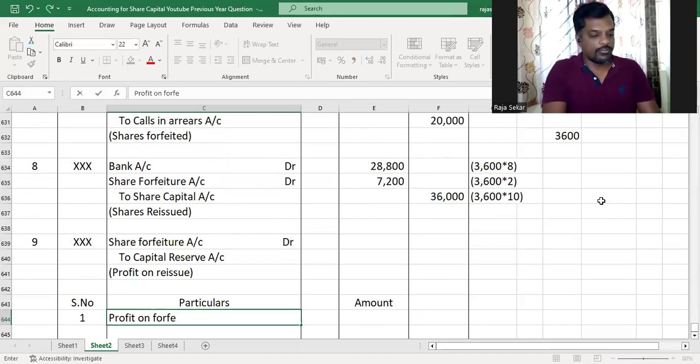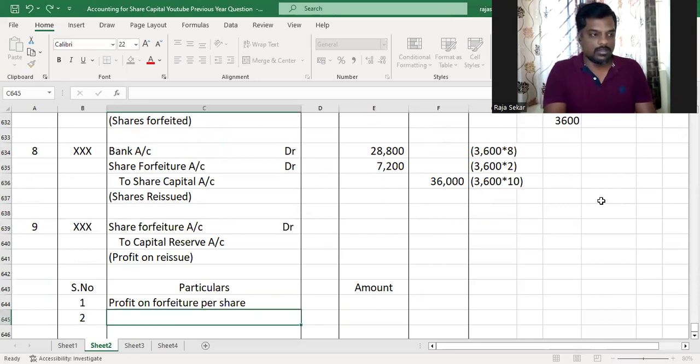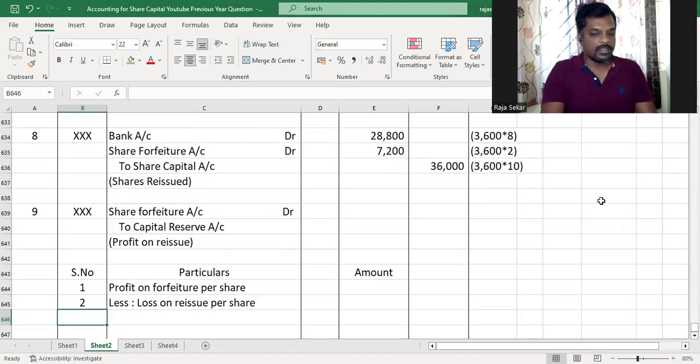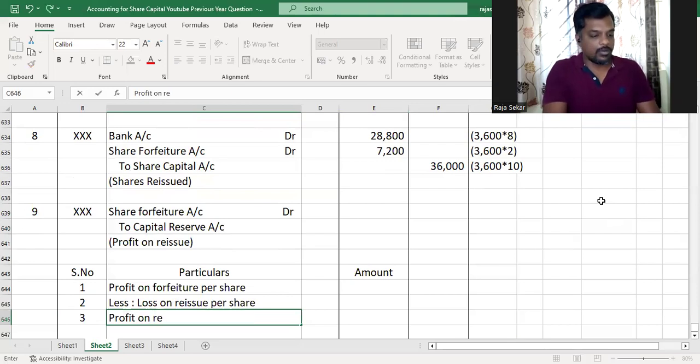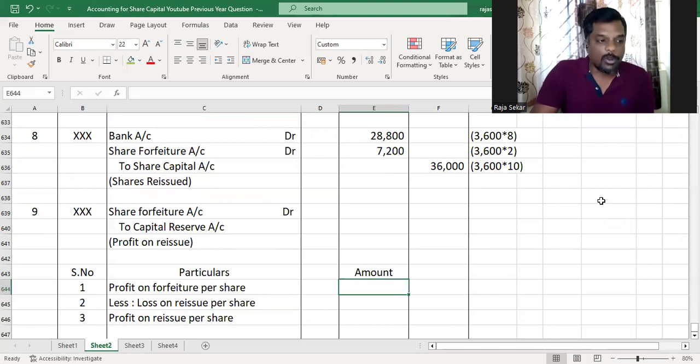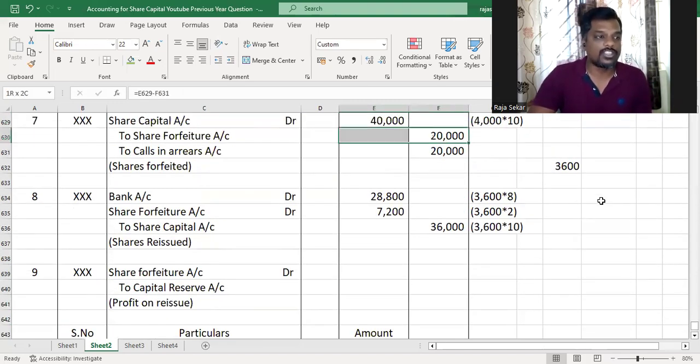Profit on forfeiture per share less loss on reissue per share. That will give us profit on reissue per share. The profit on forfeiture per share is what, my dear children, is the total profit on forfeiture.